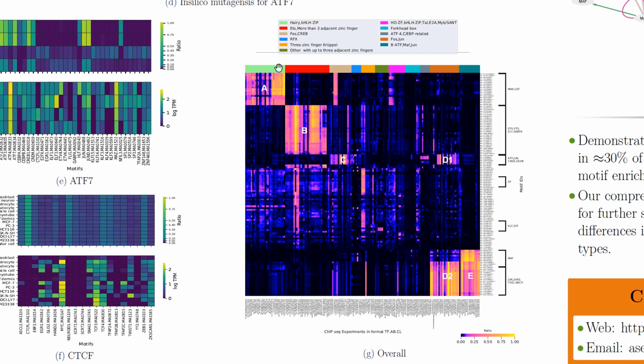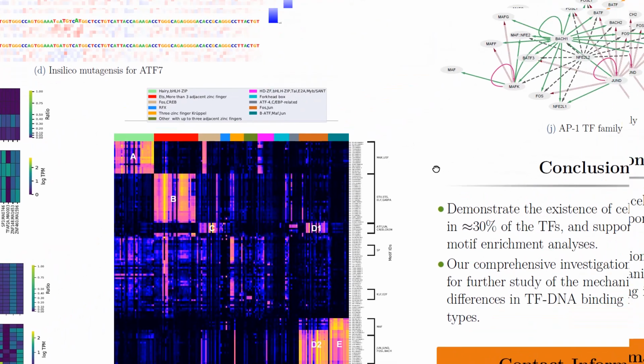And each transcription factor family has a different unique color to indicate that these experiments are part of this specific transcription factor family. We see clusterings where we have similar motif patterns or motif enrichment levels in transcription factors from the same transcription factor family. However, we do observe also, once we zoom in onto these clusters, that there are varying degrees of cell type specificity across cell types for a specific transcription factor.